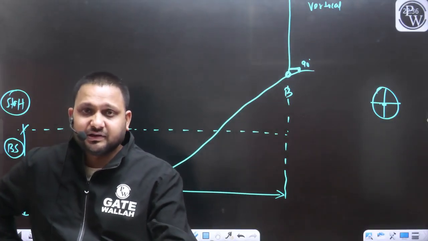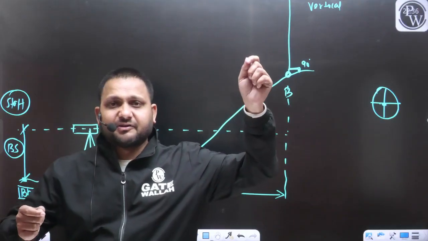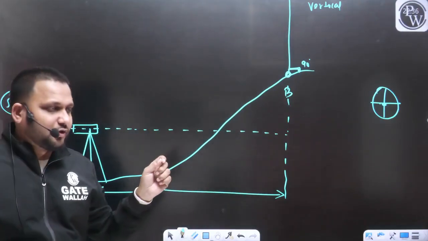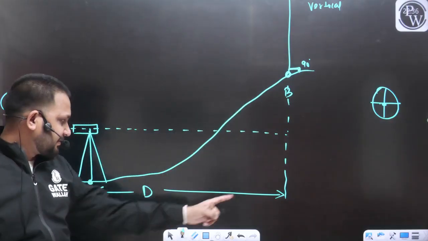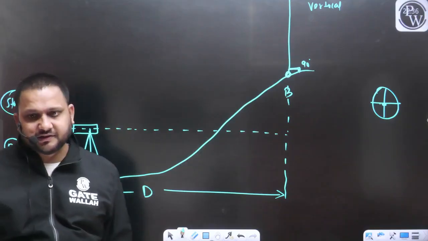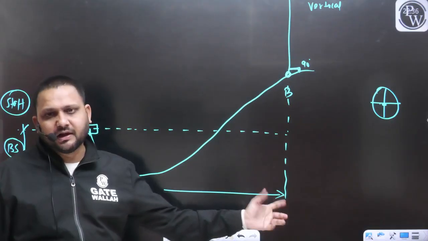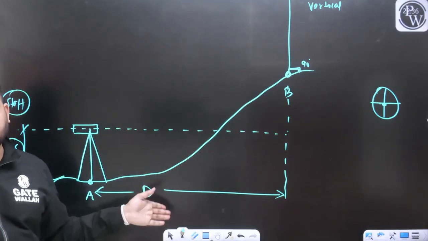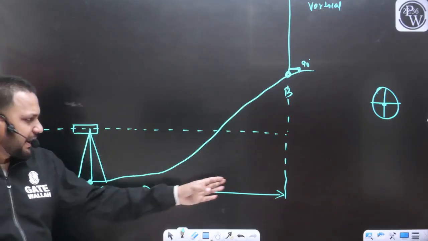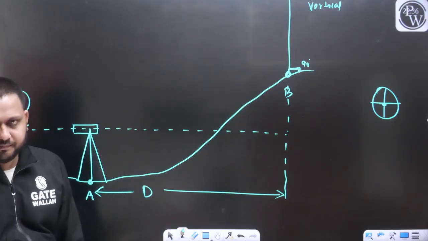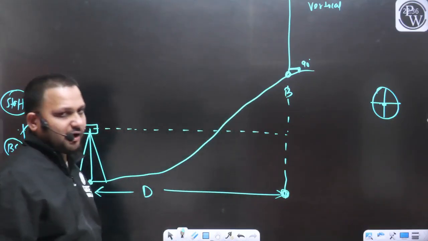But here the situation is not like this. Here both the points have different elevations. This is your point A and this is your point B, but this distance is going to be the horizontal distance. So can we take the staff reading at this point? The answer will be no, because due to the ground condition, you cannot take any staff reading at this point. Yes or no?